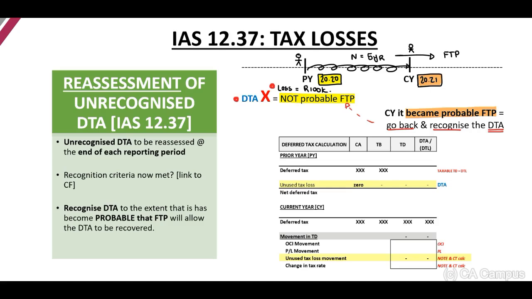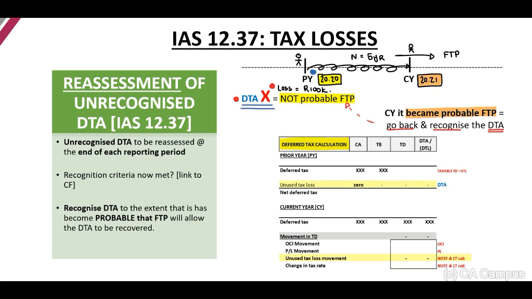Therefore, if you look at our deferred tax calculation, initially, when this was 31 December 2020, we don't have a crystal ball, we don't know what's going to happen, but at that time it looked like we were not going to have taxable profits. So we did not recognize the deferred tax asset.